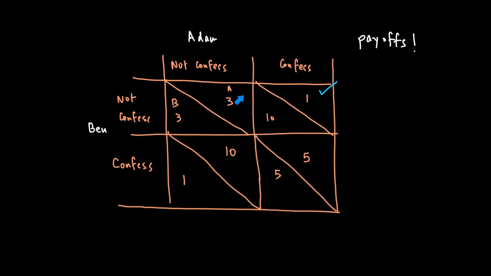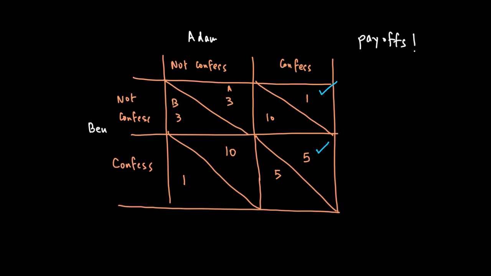However, if he thinks Ben is going to confess, then if he doesn't confess, he'll get 10 years of punishment. But if he does confess, he will have 5 years of punishment. This means that he will end up confessing irrespective of what Ben does, because whether Ben confesses or not, it is in the best interest of Adam to always confess.